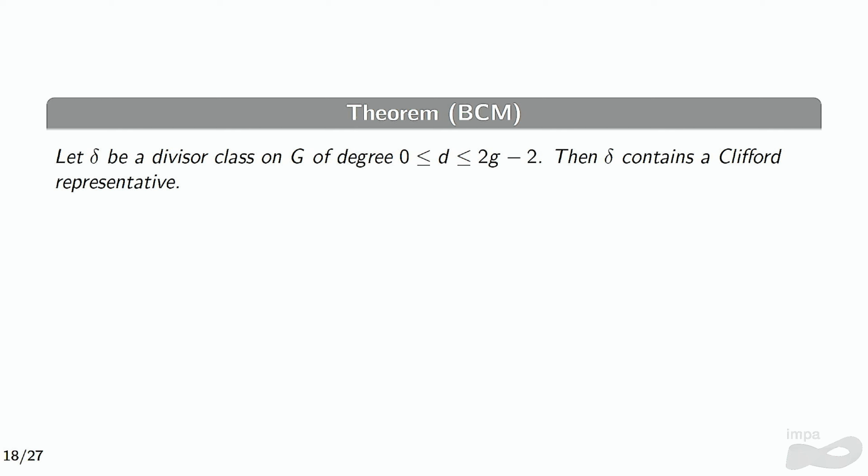And this is our theorem, our theorem of the existence. We proved that when the degree is between 0 and 2g minus 2, any class of divisor will contain a Clifford representative, and this is done using the uniform rank. That's why these two topics are linked today.